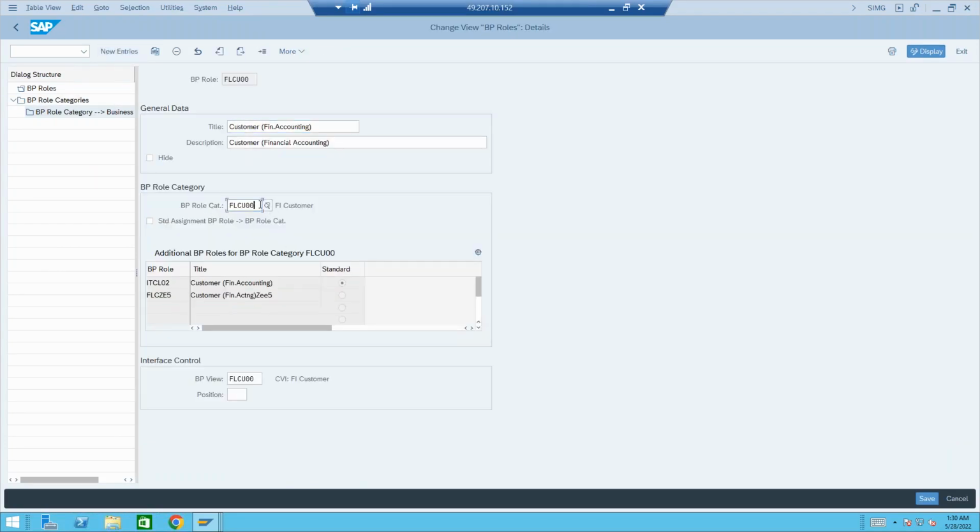The role category should be the same. Because as I told you, this business partner will be used by almost every module, the majority of the modules of SAP. So they might have changed it as per their requirement in the training system. So please check, it's not just the role, it's controlled by category, right? So that's very important.